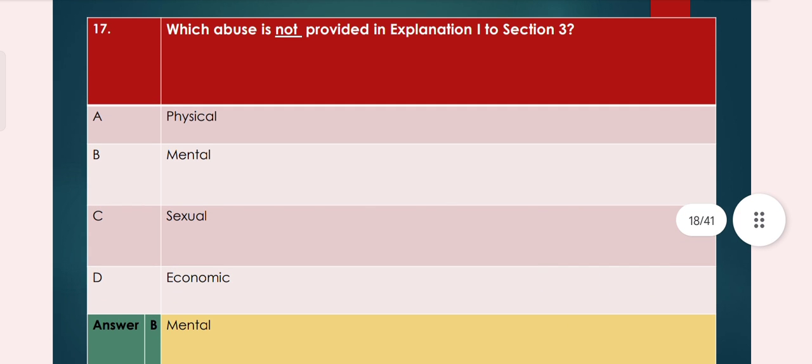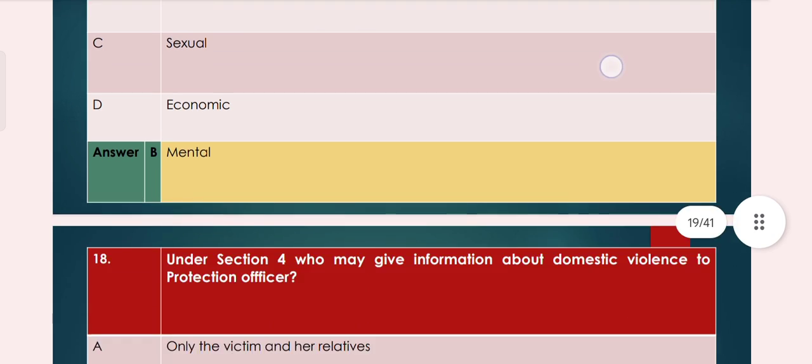Now question number 17. Which abuse is not provided in explanation 1 to section 3? A. Physical. B. Mental. C. Sexual. D. Economic. So answer B, Mental is the right answer.